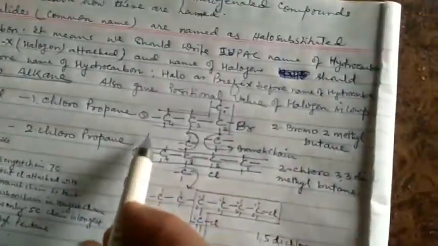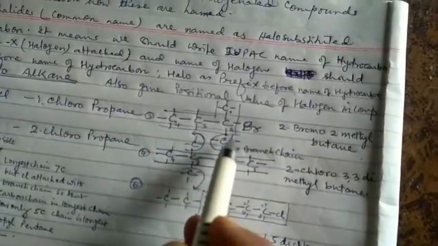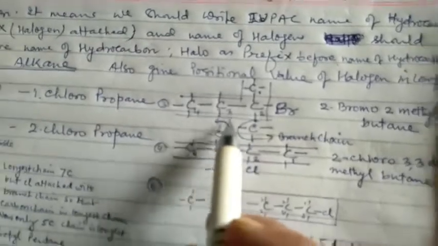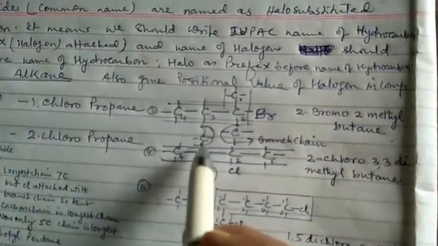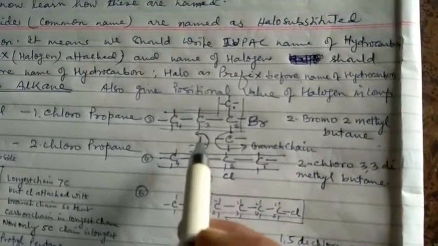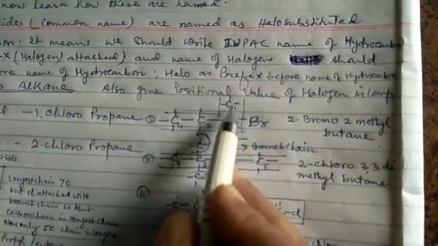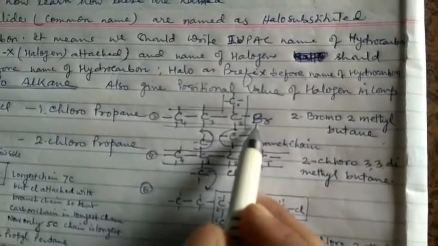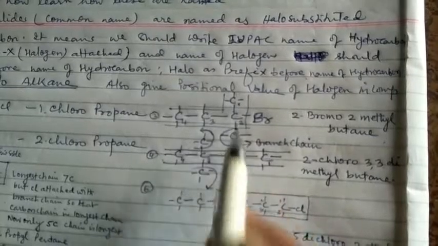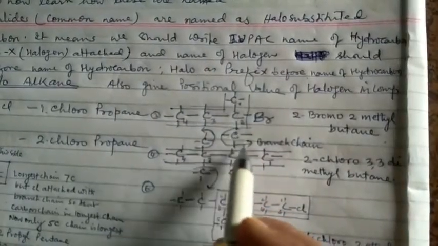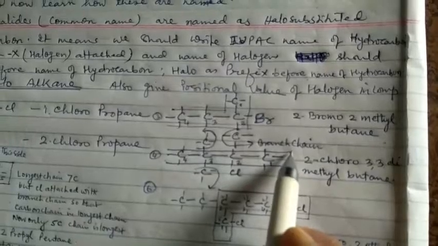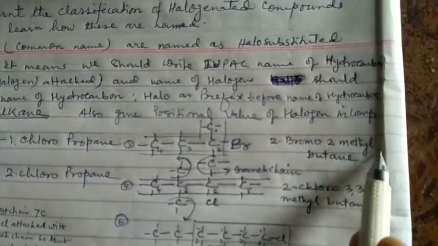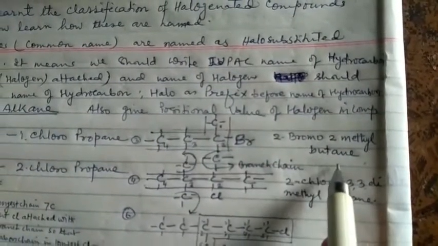In the third example, the compound contains 5 carbons, but the longest chain is only 4: 1, 2, 3, 4. And bromine is attached to the 2nd carbon. So the 1-carbon chain is the branch chain, and it is named 2-bromo-2-methylbutane.